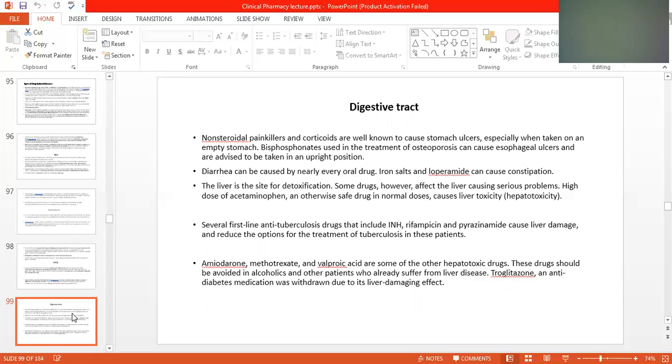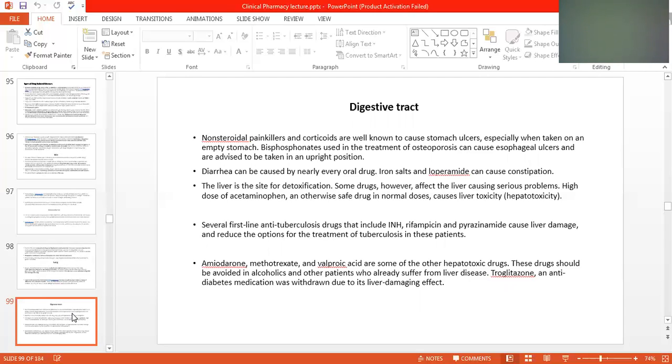Diarrhea can be caused by nearly every oral drug, and iron salts can cause constipation. The liver is the site of detoxification. Some drugs, however, affect the liver, causing serious problems. A high dose of acetaminophen, like Panadol, an otherwise safe drug at normal doses, can cause liver toxicity, hepatotoxicity. Several first-line anti-tuberculous drugs, that is INH, rifampicin, ethambutol, and pyrazinamide, cause liver damage and reduce the options for the treatment of tuberculosis in these patients.